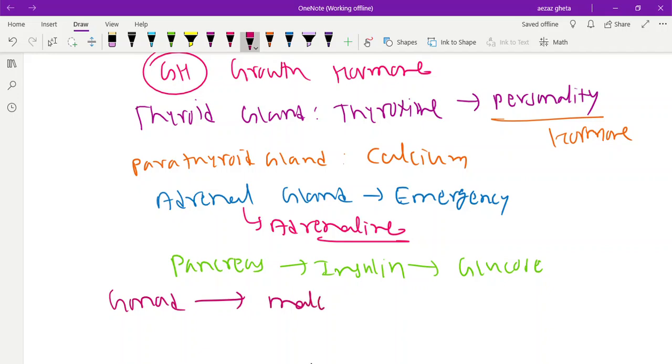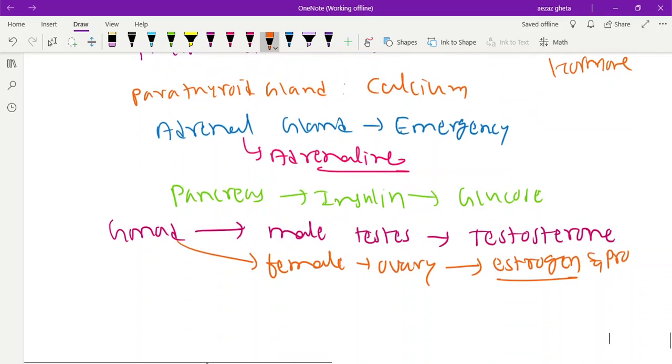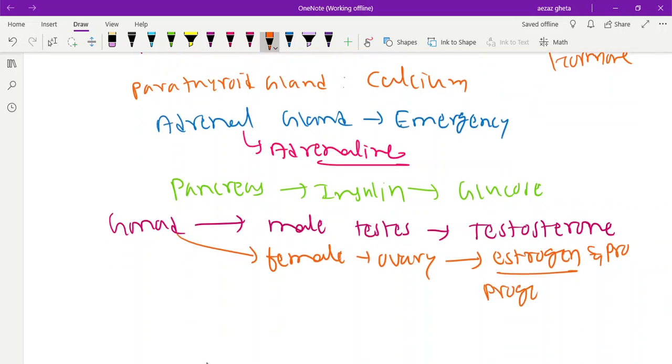After that we have the gonads. In male we have the testis. Testis secretes a hormone called testosterone. Testosterone is responsible for secondary sexual characters in male. And in gonads, female, there is the ovary. Ovary secretes a hormone called estrogen, for secondary sexual characters in female. And also another hormone called progesterone. What is the hormone name? Progesterone is also called the pregnancy hormone.